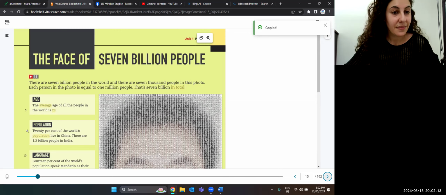Population. 20% of the world's population live in China. There are 1.3 billion people in India.